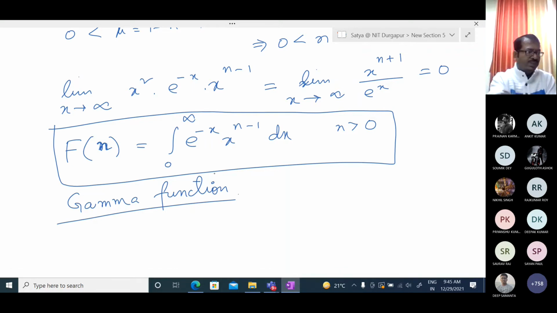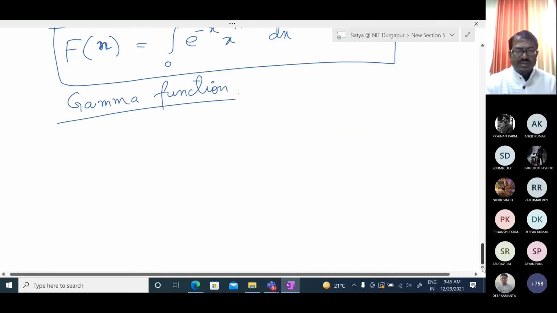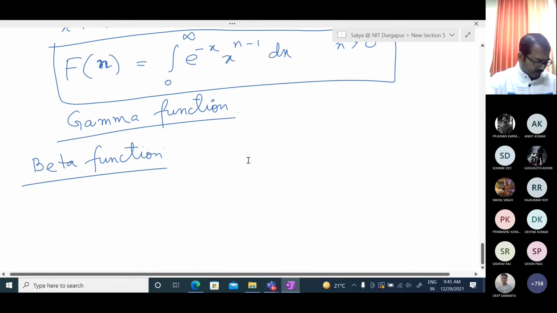Before that, in today's class, I'm going to give another function, and we will check its convergent or divergent properties. I hope you are guessing, mainly it is the beta function. So in gamma, keep in mind the limit is infinite, and in beta the limit is finite. So let us consider another function, something like this.